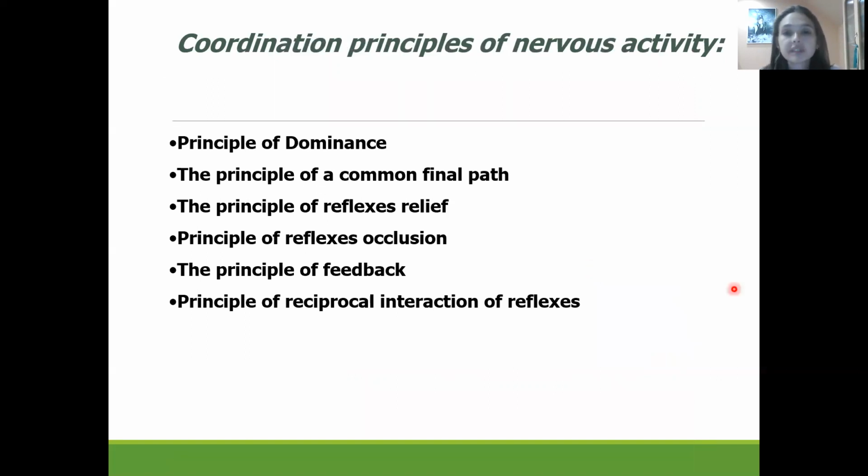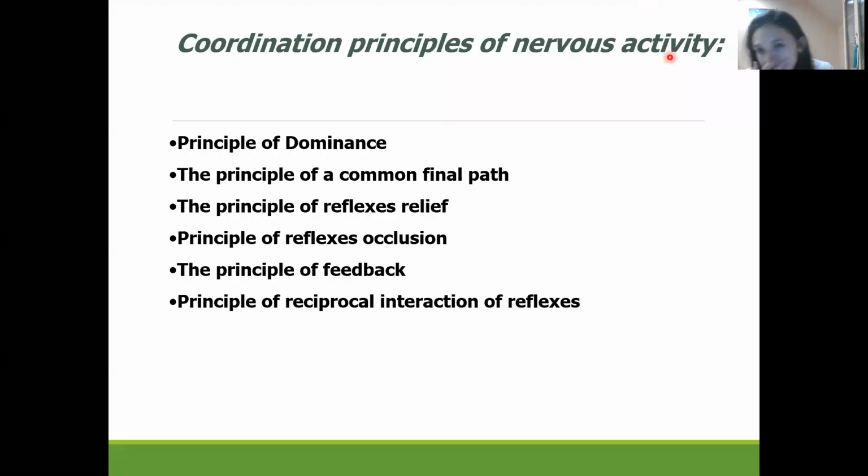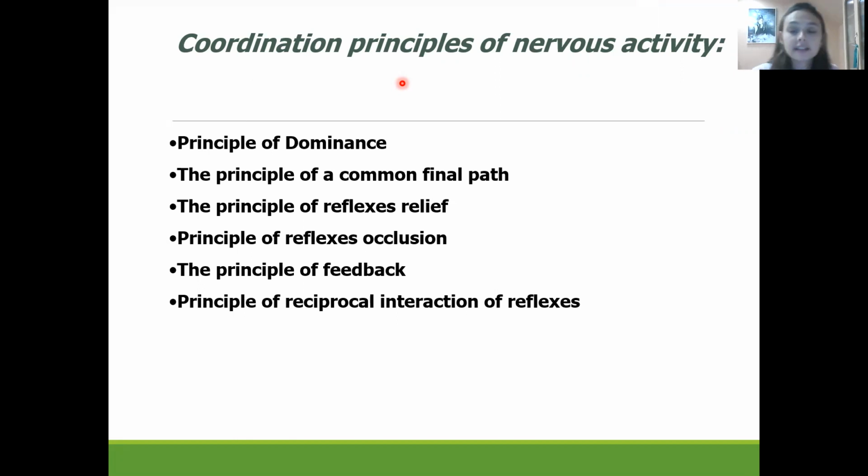What coordination principles of the reflex activity of the nervous system do we know? It's the principle of dominance. It means that when some part of the central nervous system is excited by the stimuli, as a result it will subordinate other parts of the nerve centers.